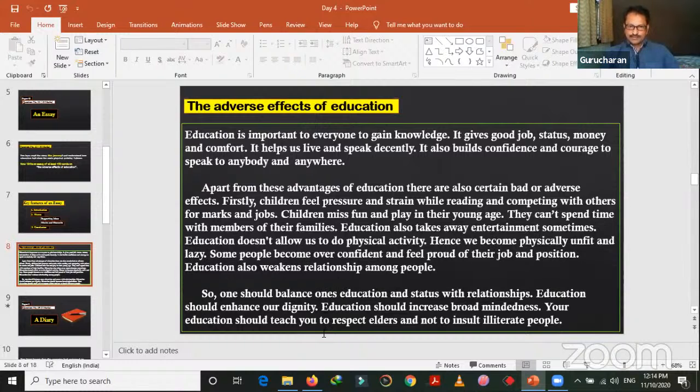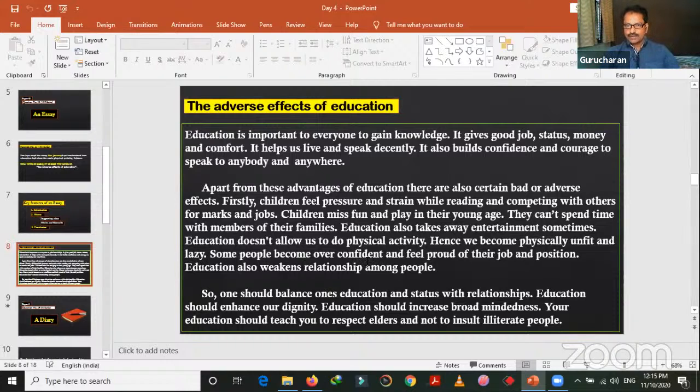And here also, education should teach you to respect elders. This is one sentence. Education should not make us insult illiterate people or less jobless people, etc. So you can also write simpler than this. So this is one way. I had tried to write in my way. Okay, this can help you as an example, as a model to write an essay.